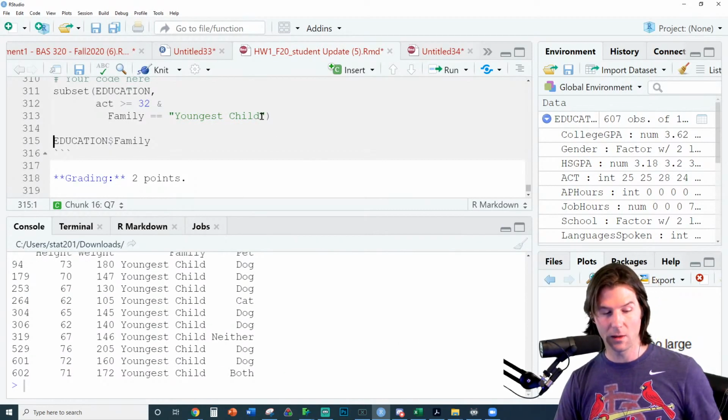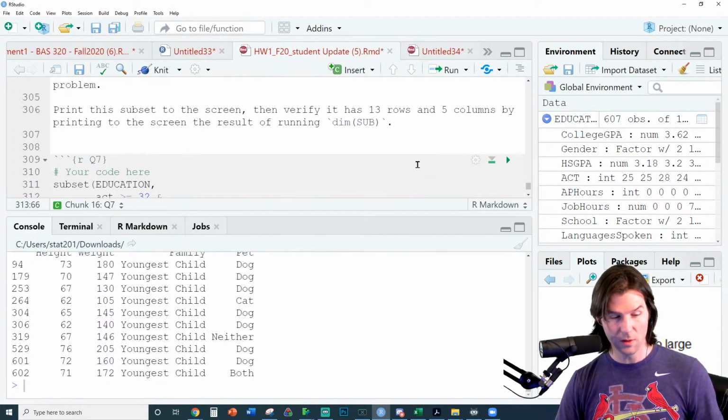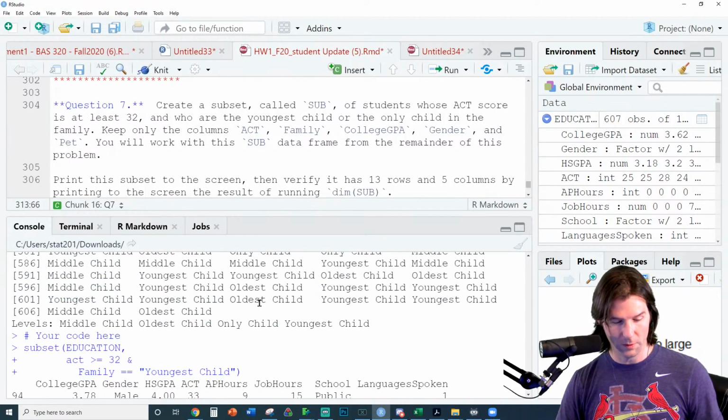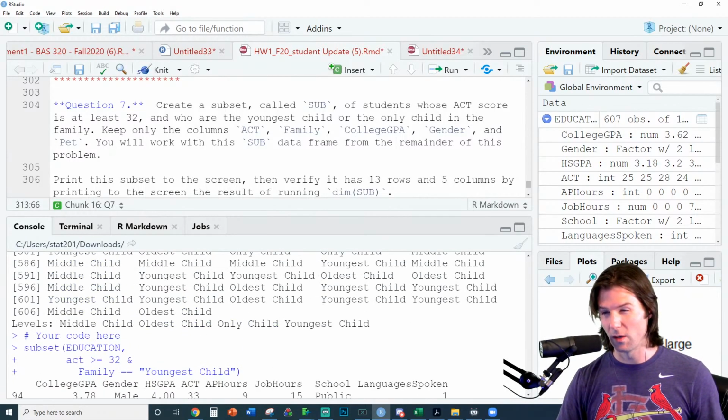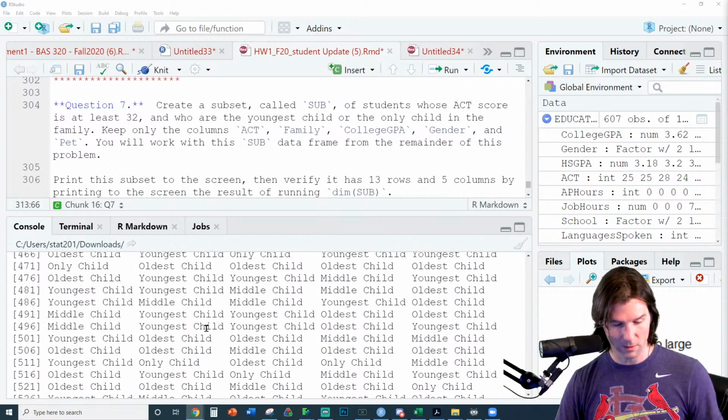So now we have that they are the youngest child, or, let's do this right here, or the family is equal to the only child. And I think it said only. My code doesn't do that. Let's take a look right here. And the only child. So we also want or only child. So with this right here, we have the only child also.